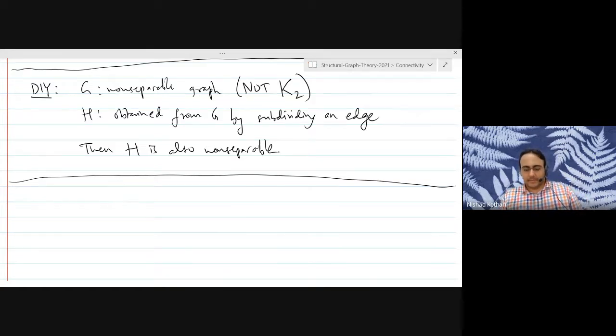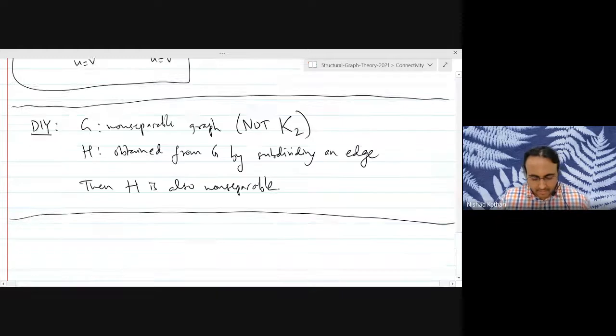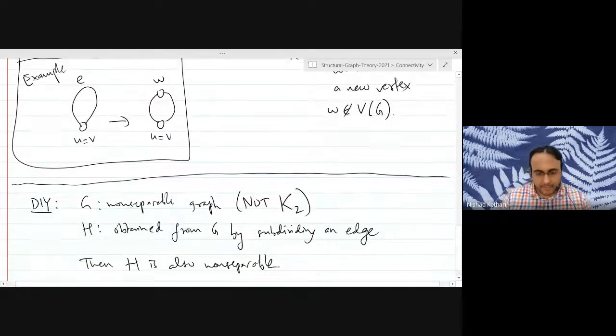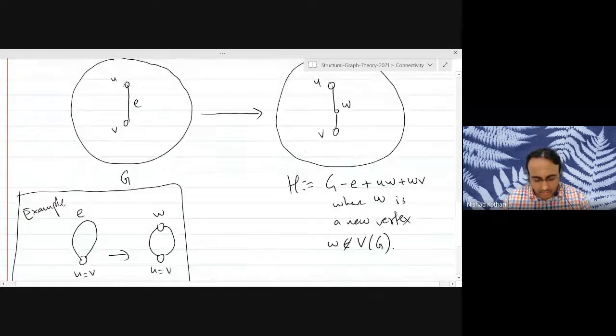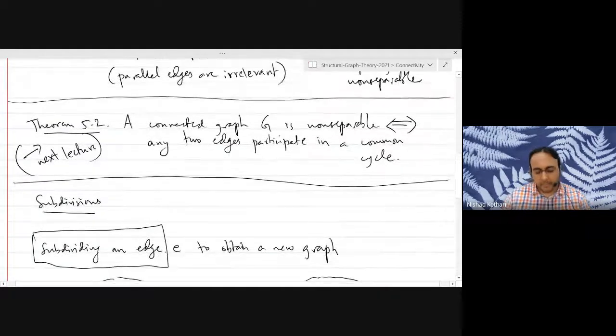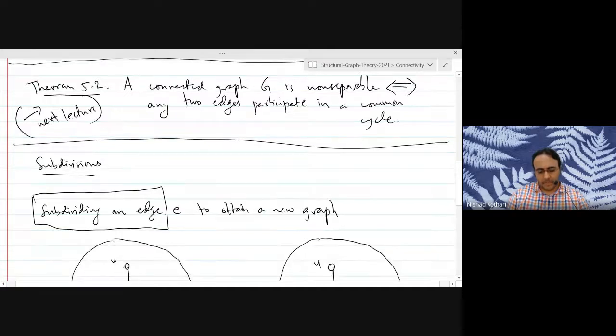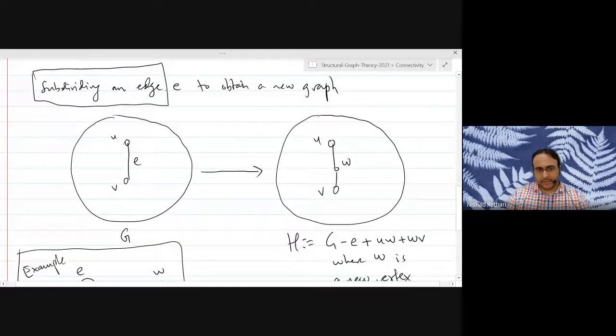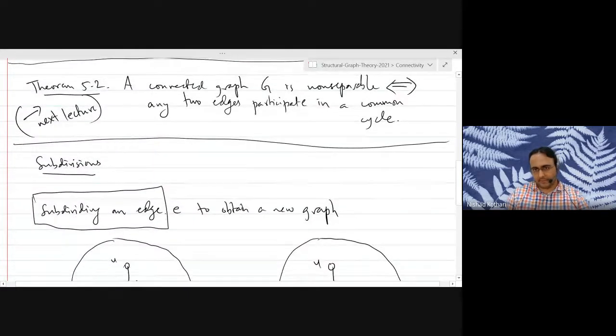Okay. So let's start from where we stopped last time. Our goal is to prove this theorem, right? If you have a non-separable graph, then any two edges participate in a common cycle, and it's if and only if. Okay. So it's a characterization of non-separable graphs.